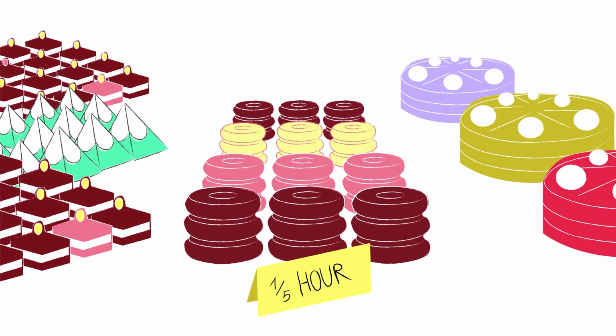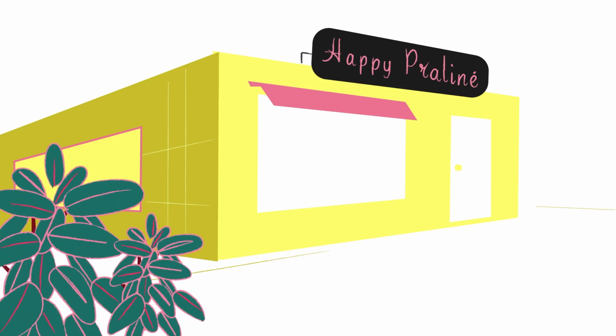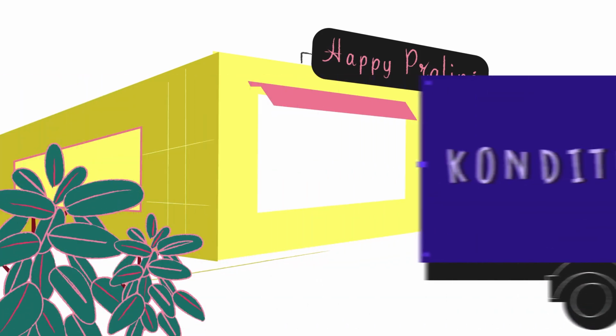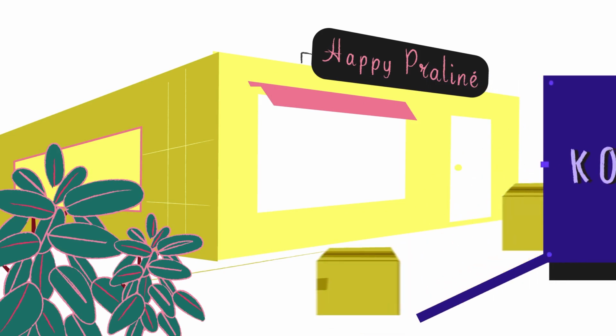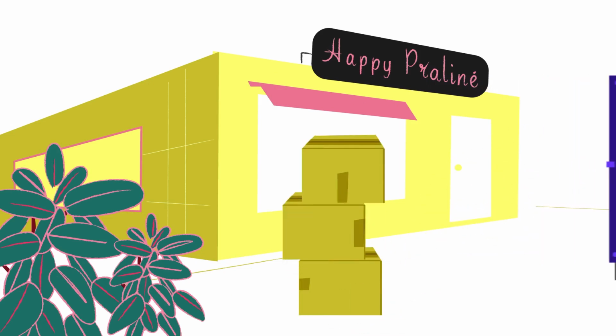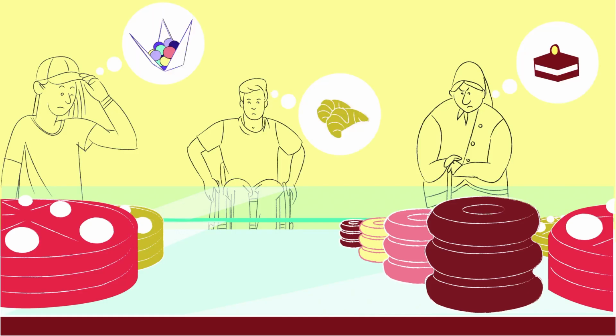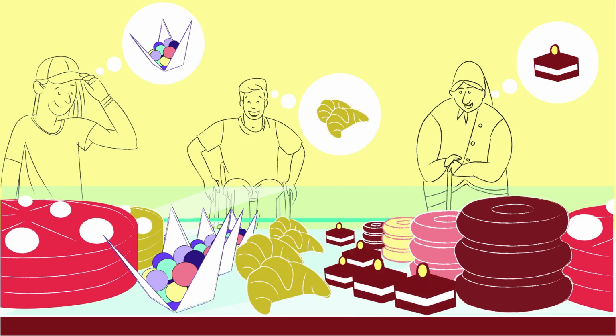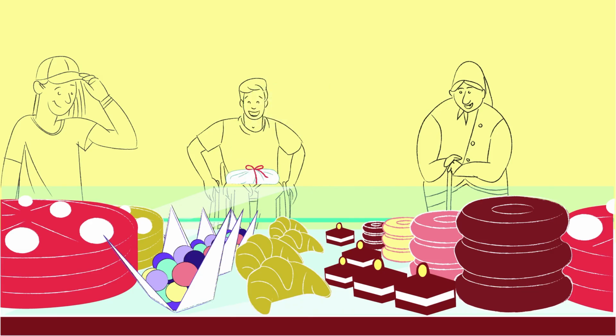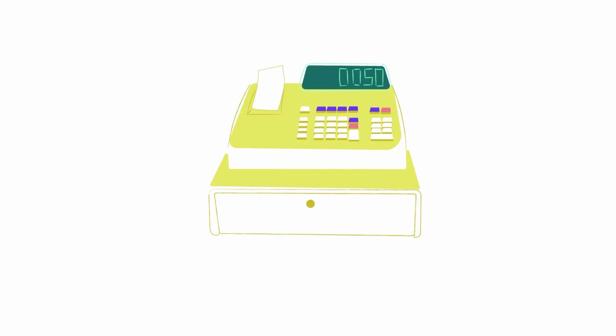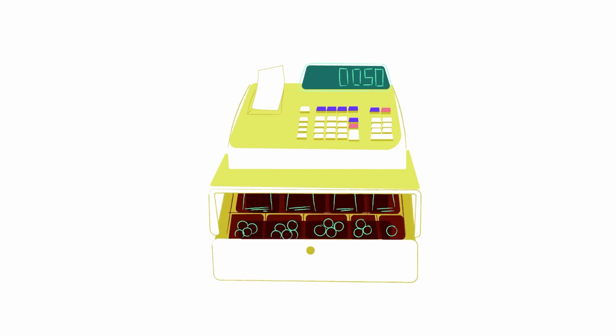But how do the cakes and chocolates reach consumers? And how does Chana's confectionery know how much demand there is? Similar to today, there are stores where the factories deliver their products. Chana and her colleagues regularly deliver baked goods to consumer cooperatives. There, the baked goods reach the consumers. The Happy Praline colleagues know exactly what the demand is and keep the pastry shop up to date. Now we know how the prices for baked goods are created and how they reach consumers. But how are they paid for?